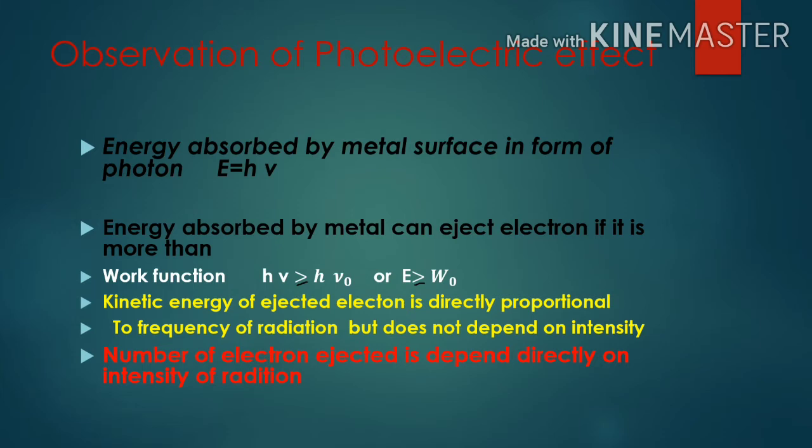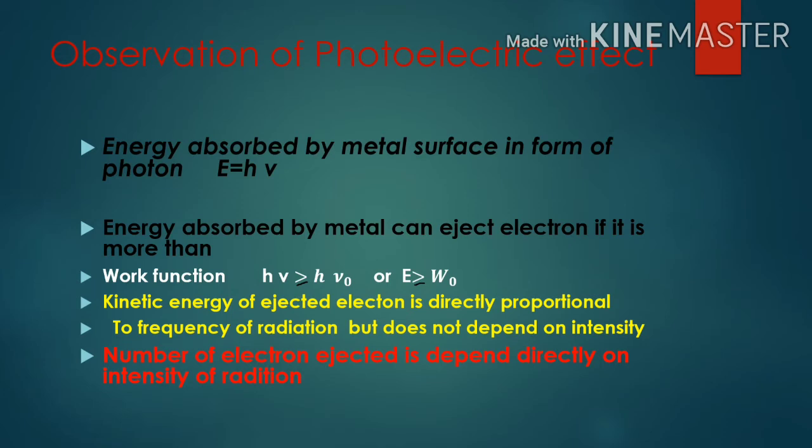Let us see some observations of the photoelectric effect. First, energy absorbed by the metal surface in the form of a photon is equal to h nu. Second, for the absorbed energy to eject an electron, it must be more than or equal to the threshold energy, that is h nu must be equal to h nu naught or h nu is greater than h nu naught. Again, E must be greater than or equal to W naught, that is threshold energy or work function.